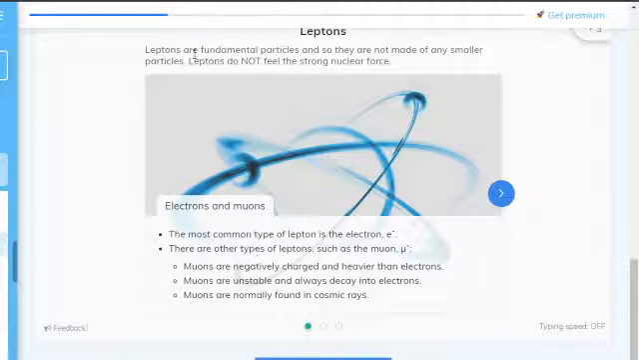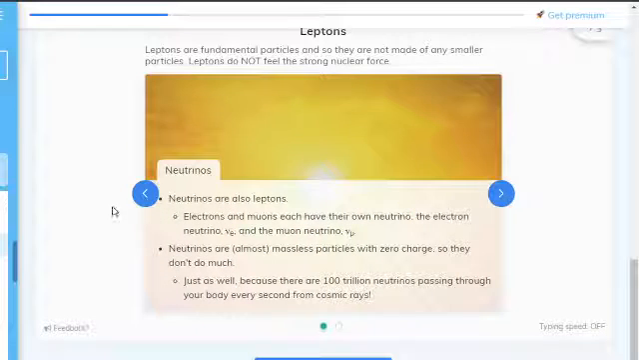So, leptons. Leptons are fundamental particles, and so they can't be made any smaller, kind of like quarks. So electrons and muons. The most common type of lepton is the electron. There's another called the muon. Muons are heavier electrons, negatively charged and more unstable, so they eventually decay into electrons.